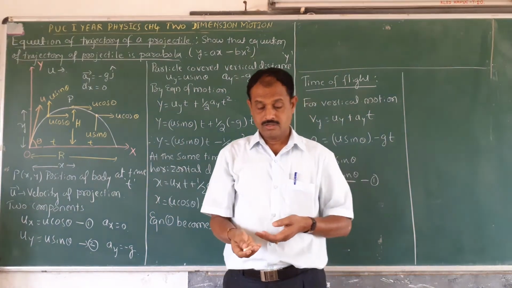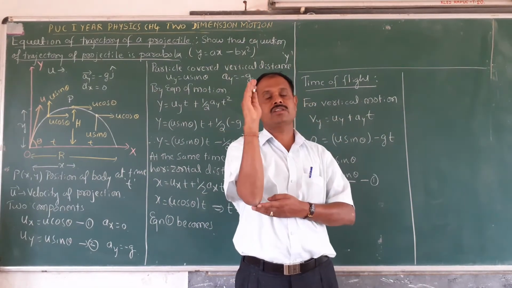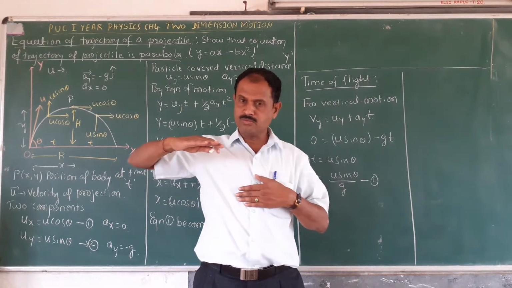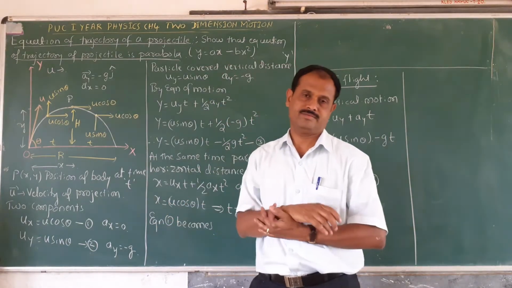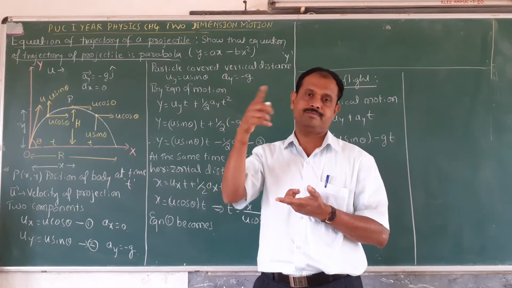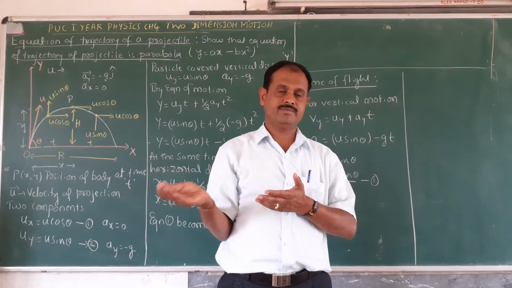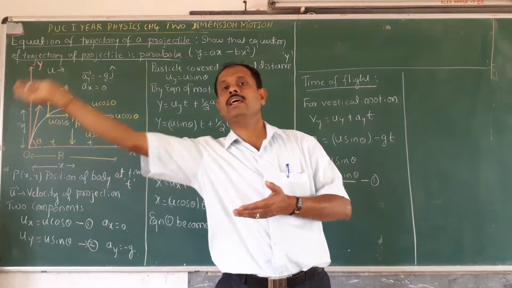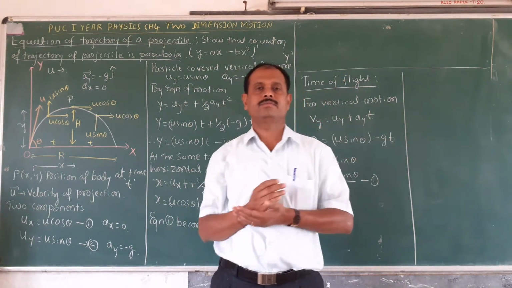Suppose you throw the body vertically like this, now the angle of projection is 90 degrees. Now suppose the body moves horizontally like this, the angle of projection is 0 degrees. It lies between 0 and 90. Any body projected like this has an angle between 0 and 90. You got the projection like this.